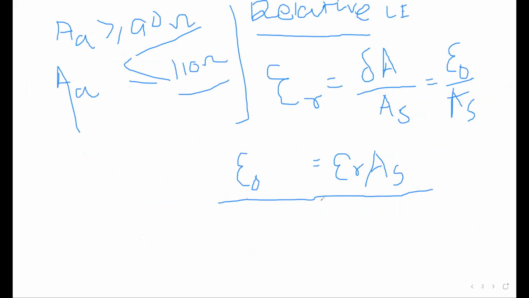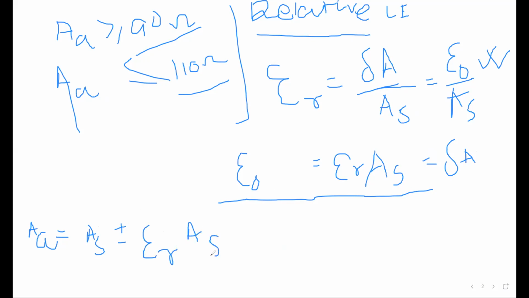If we replace del A with this value, then we can write A will be equal to AS plus minus del A. So in place of del A, I am replacing it with this value, epsilon R AS, because this value is again del A. So if I take common AS, then what value I will get? 1 plus minus epsilon R. Yes, ER, or I can say epsilon R, whatever you like.